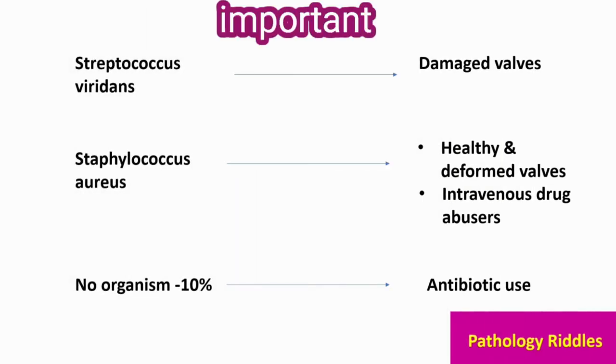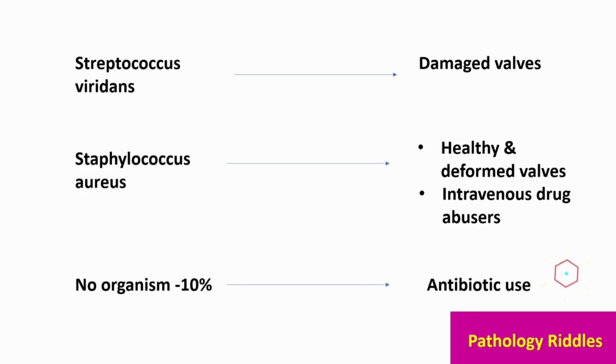So Streptococcus is more commonly associated with damaged valves. Staphylococcus aureus with healthy and deformed valves and intravenous drug abusers. And no organism is found in 10% of the cases due to already used antibiotics.